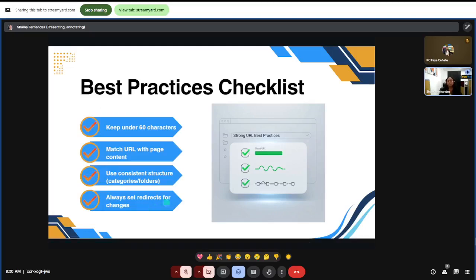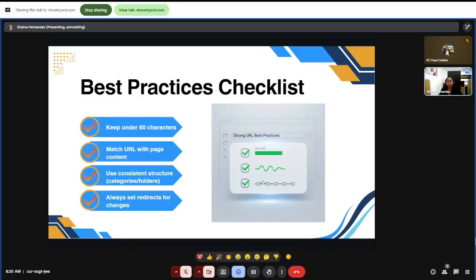This slide is actually a great one to screenshot. It's your cheat sheet for building SEO friendly URLs. So feel free to screenshot this part, to all live viewers, so that you can have a guide as well, or a cheat sheet for your journey of building your SEO friendly URLs. Okay, I guess you were done taking a screenshot of this slide of my presentation.